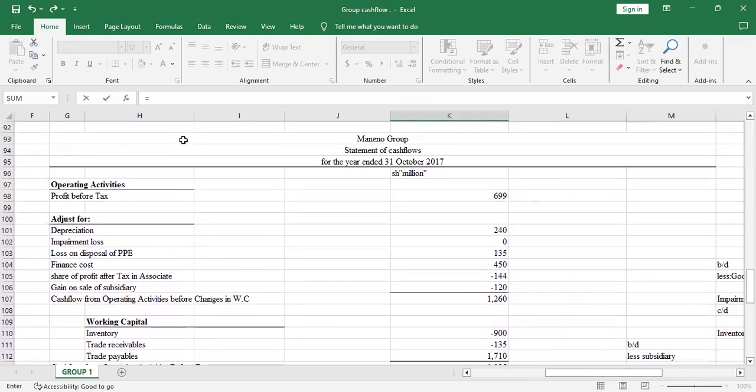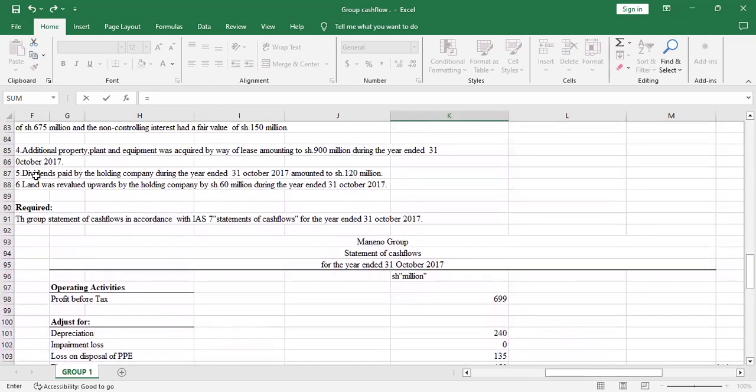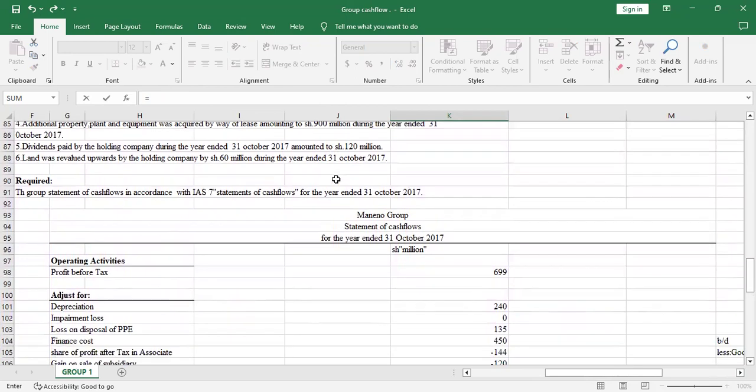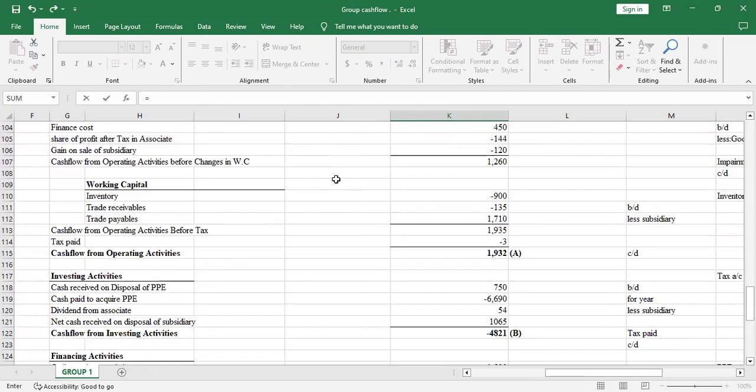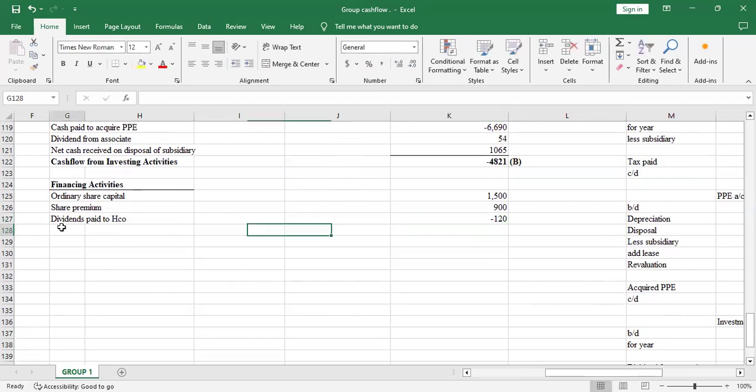In additional information number 5, they have said dividends paid by the holding company during the year ended 31st October 2017 amounted to shillings 120 million. So it was a payment of 120 million, so it will be negative 120. The other dividend will be paid to NCI.